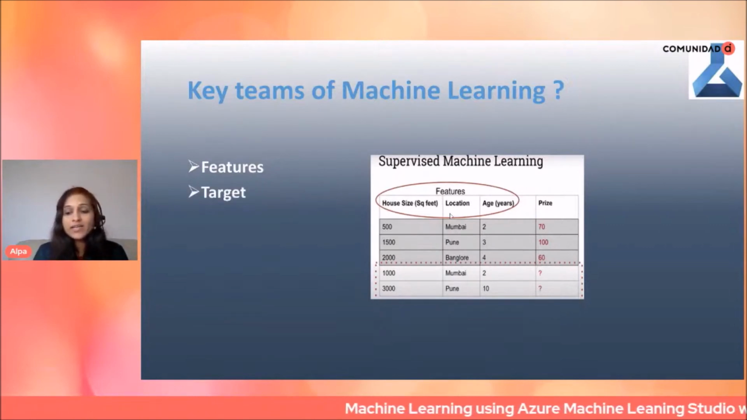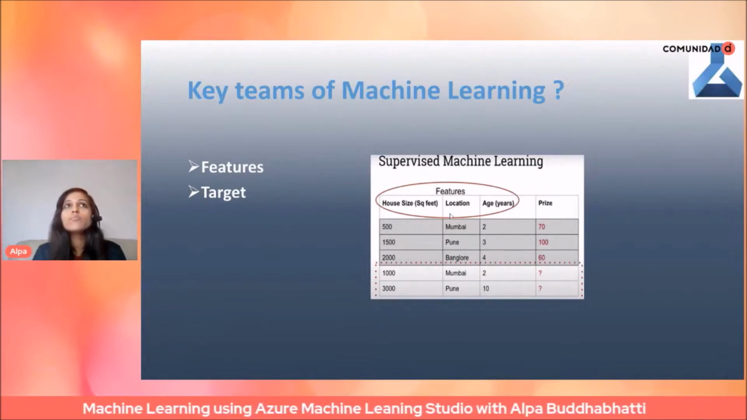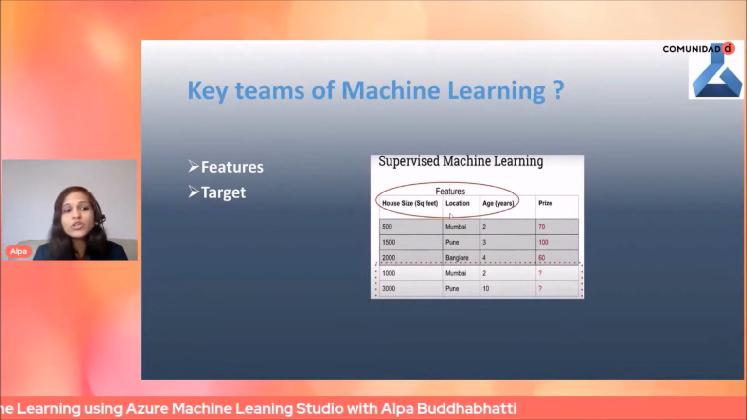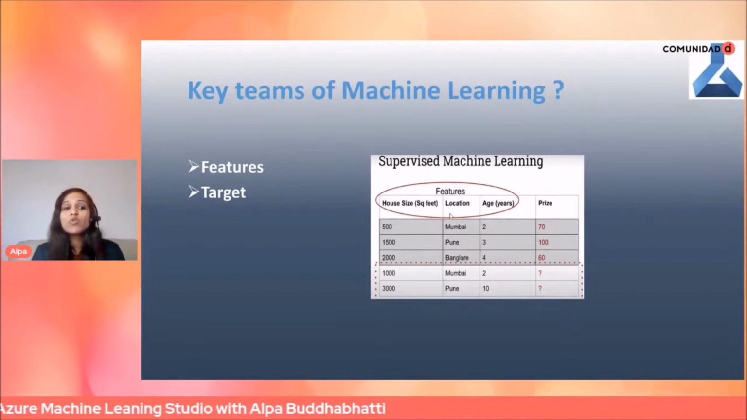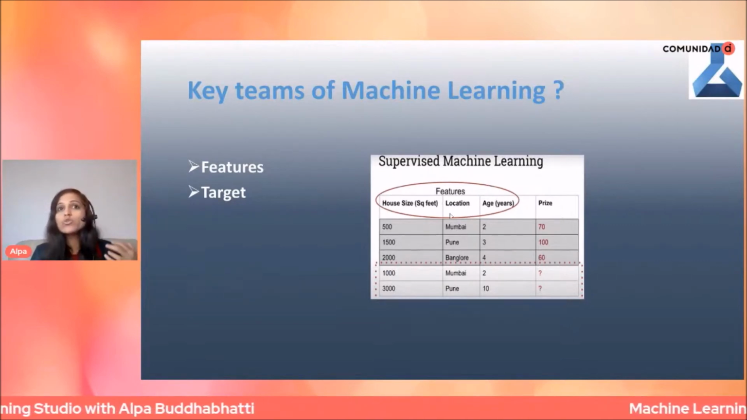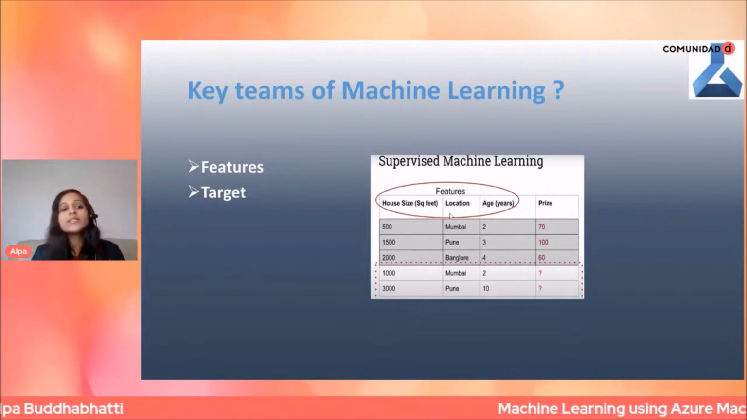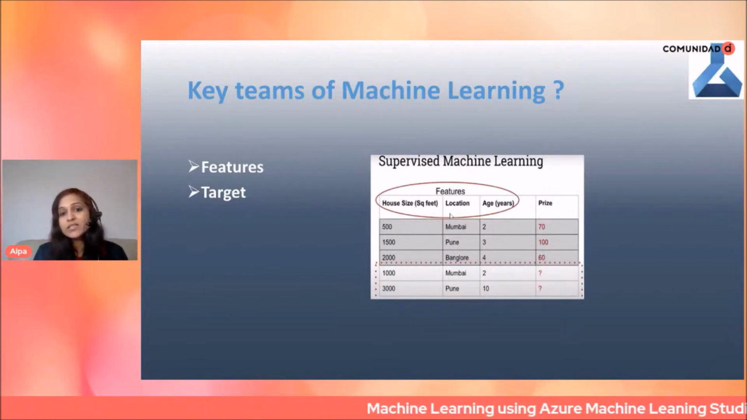Next one is targets. A target is nothing but the output. So when you build your machine learning solution, you need to decide what you're going to achieve, what you want to predict. So in our scenario, we are going to predict the price here.